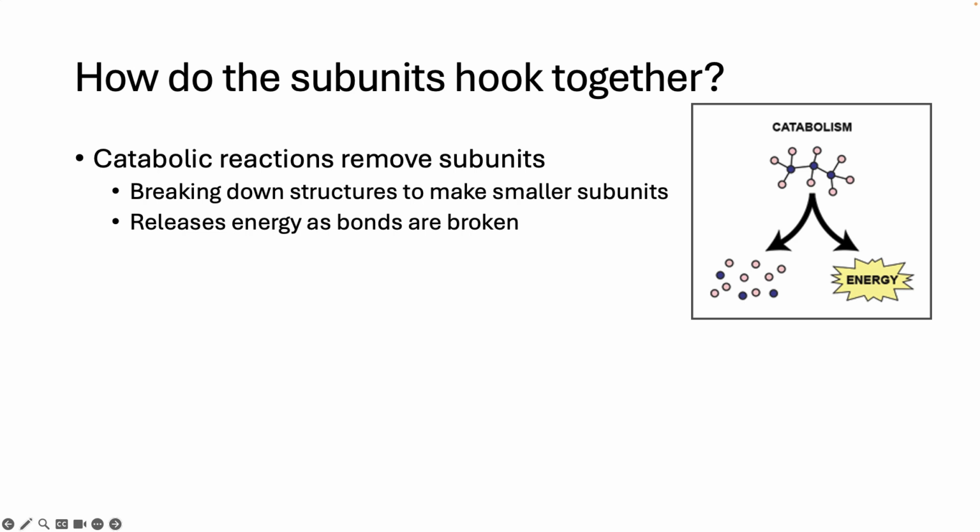All metabolic functions in your body are either catabolic or anabolic. Catabolic reactions break down larger molecules to make smaller ones. An example of this is digestion. You might eat a steak, and your digestive system spends a bunch of time and energy breaking down that steak into amino acids. When you break down larger molecules, you end up breaking the bonds, and that releases energy.